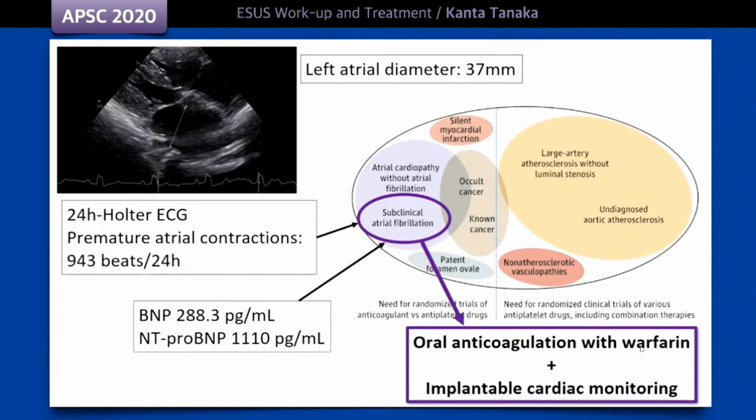24-hour Holter ECG demonstrated frequent premature atrial contractions. In addition, natriuretic peptide levels were clearly increased. Subclinical atrial fibrillation was considered as the most likely embolic source in this patient, and oral anticoagulation with warfarin was started. Moreover, to find covert AF, implantable cardiac monitoring was started.